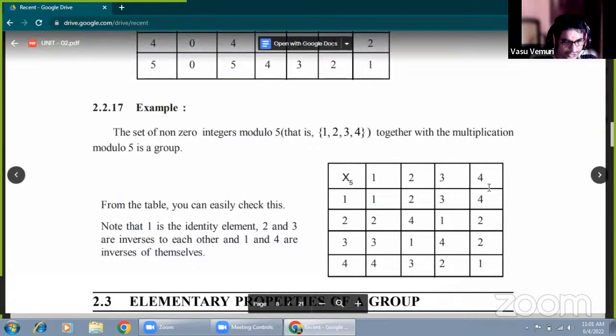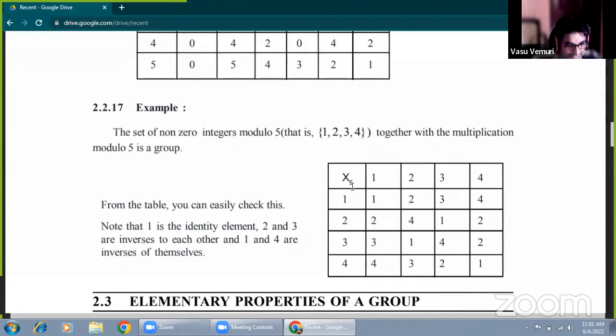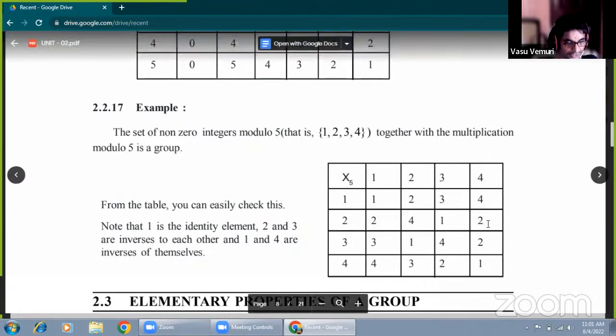Now just see here, 2 into 4 is 8. 8 divided by 5. Okay. Now we are getting the result 3. Now this is the wrong entry, you have to listen carefully. This is 3.